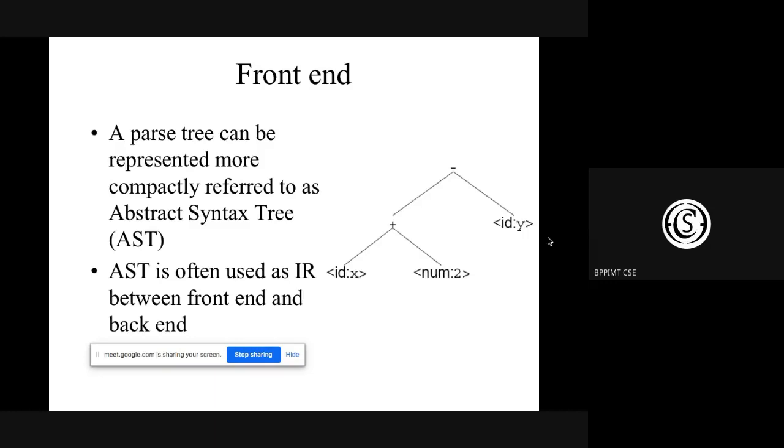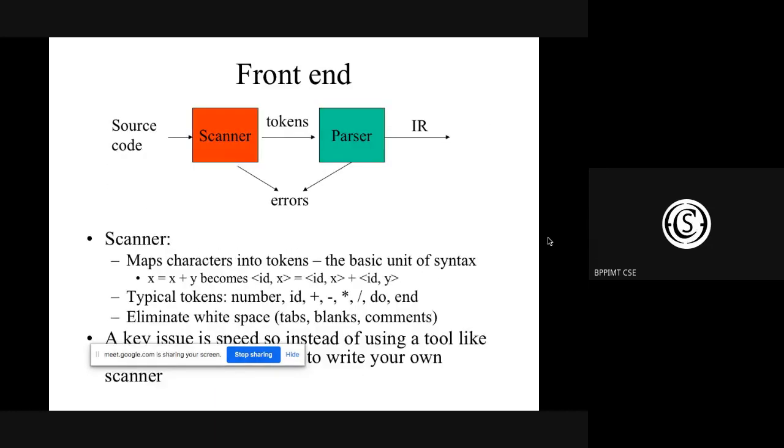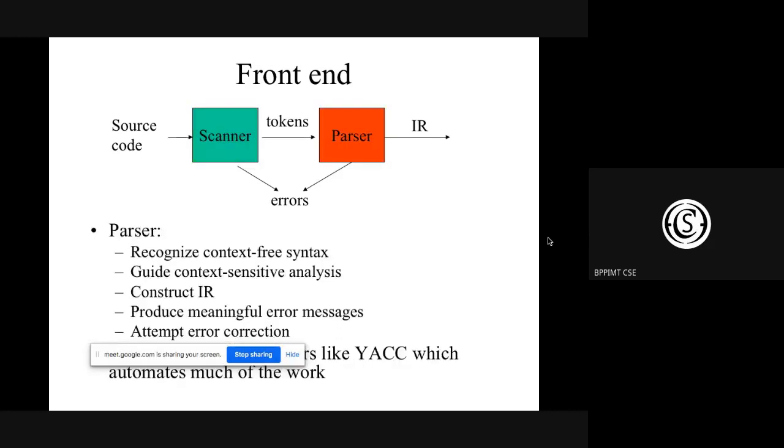So till now what we have learned is that in the scanner phase, we categorize every symbol in the code into different tokens, and that will be fed to the parser phase.